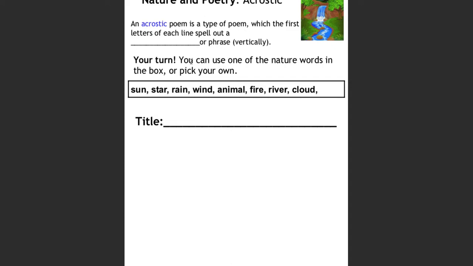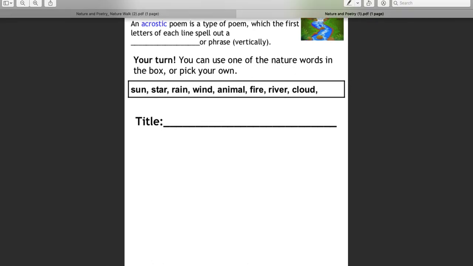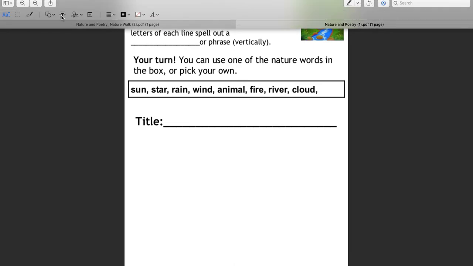Then it's your turn. You can use one of the nature words in the box or pick your own. So here are some examples. You do not need to use these if you do not want to. You can pick something else. I just thought I'd give you an idea. So I have the words sun, star, rain, wind, animal, fire, river, and cloud. I'm going to show you an example with the word sun.